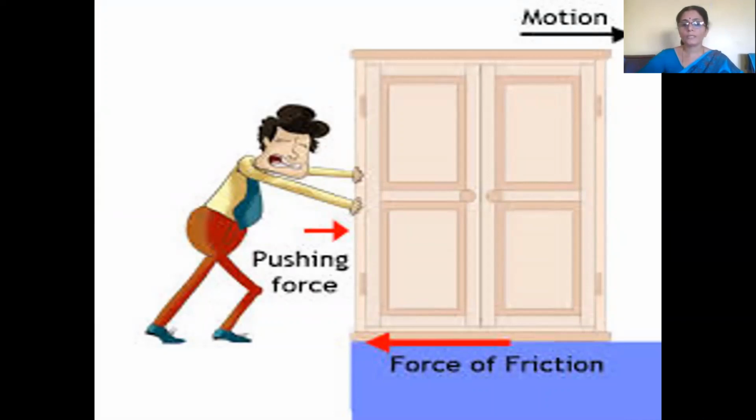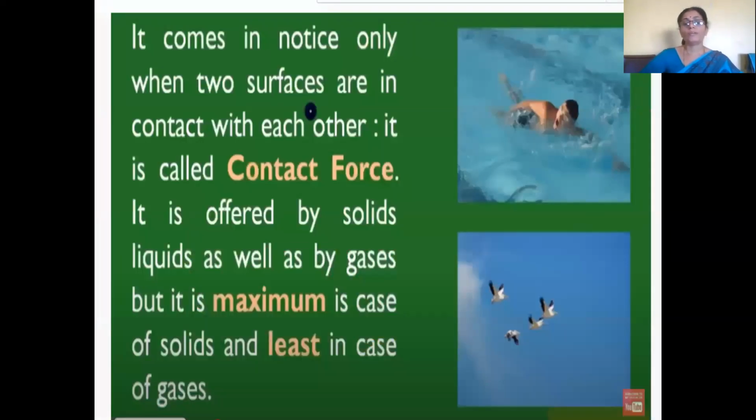But the frictional force will act in the opposite direction of the motion of the object. We notice whether there is a frictional force or not only when two surfaces are in contact with each other. That is why frictional force is also called contact force.